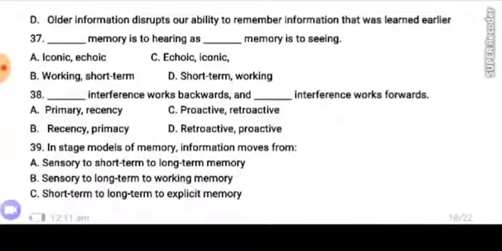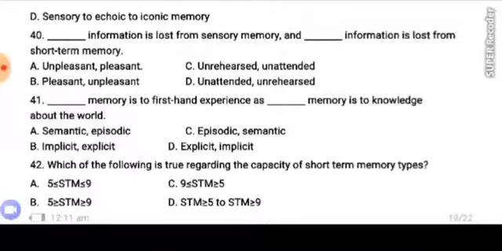long-term to working memory, short-term to long-term to explicit memory, sensory to echoic to iconic memory. Number 40. Dash information is lost from sensory memory and dash information is lost from short-term memory. Unpleasant, pleasant, pleasant and pleasant, unrehearsed, unattended, unattended and rehearsed. Number 41. Dash memory is to first-hand experience as dash memory is to knowledge about the world. Semantic, episodic, implicit, explicit, episodic, semantic, explicit, implicit.